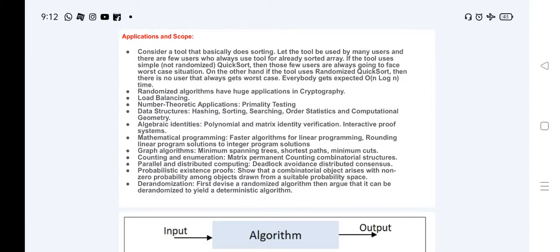Randomized algorithms have huge applications in cryptography. Load balancing is another example. Number theoretic applications, such as primality testing, are another example.